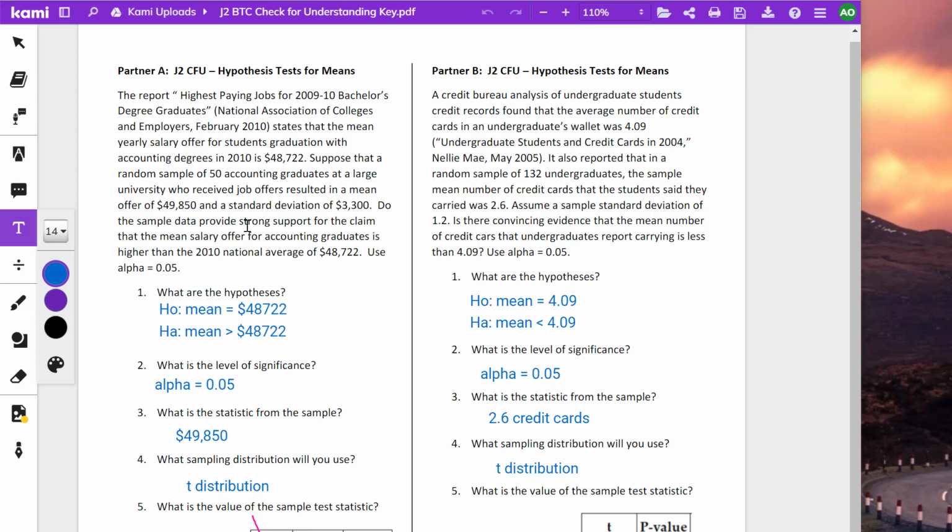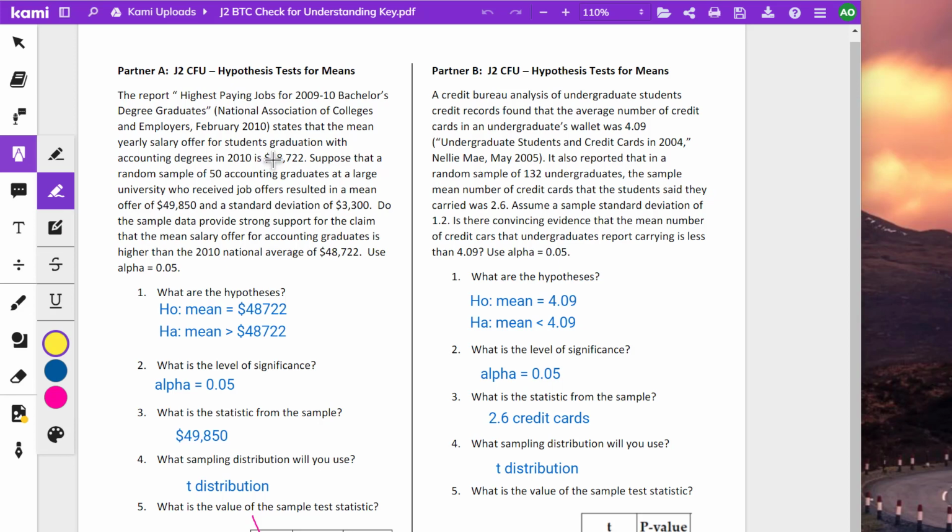Do the sample data provide strong enough support for the claim that the mean salary offer for accounting graduates is higher than the national average? So we have the national average up here, and we want higher than. Strong support is like convincing evidence for the claim that it's higher than the national average. Now our sample, let's highlight that in a different color. Our sample got 49,850 and a standard deviation of that. So we will need that.